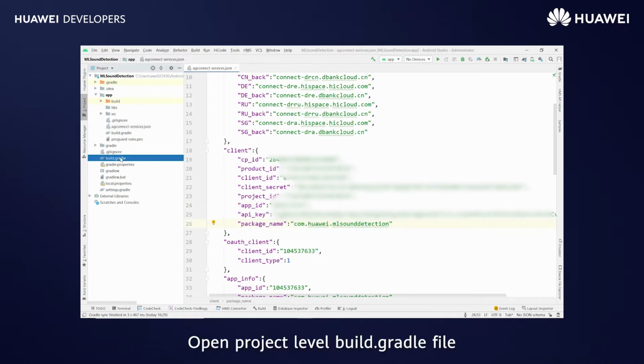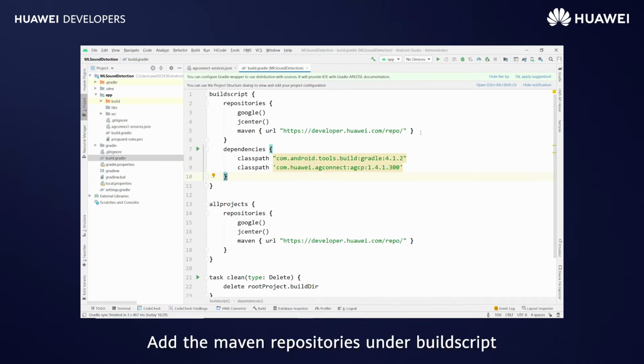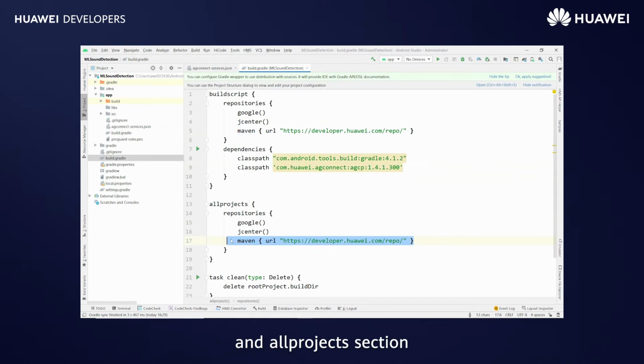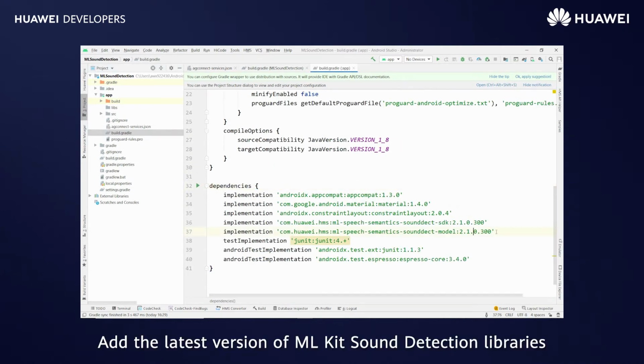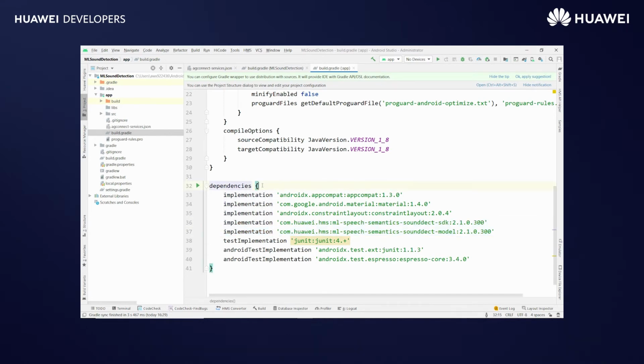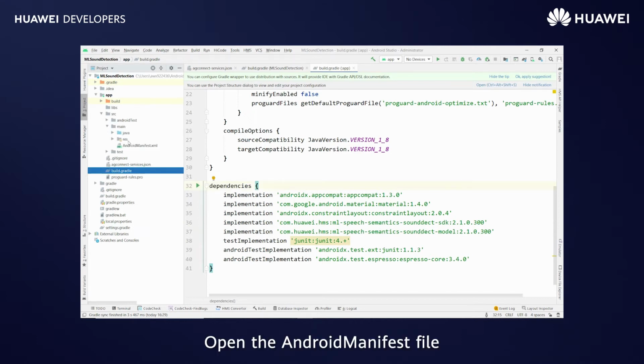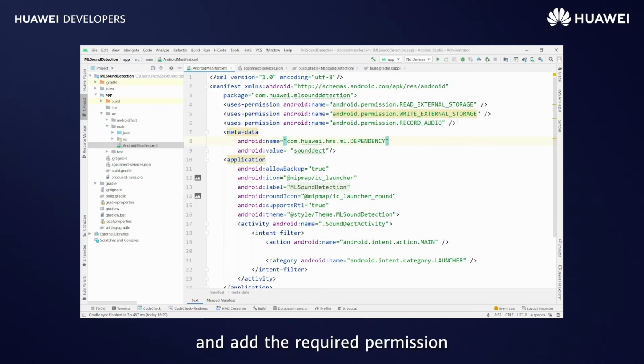Open the project level build.gradle file. Add the Maven repositories under the buildscript and allprojects sections. Also add the classpath. Open the application level build.gradle file. Add the latest version of the MLKit sound detection libraries under the dependencies section. Open the Android manifest file and add the required permission.